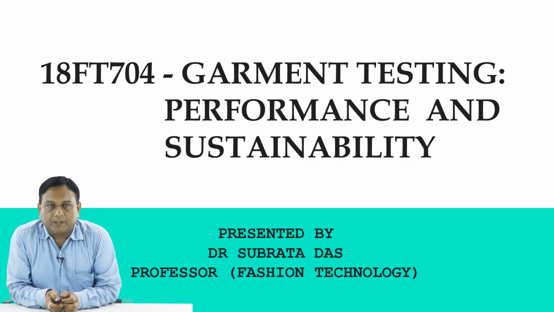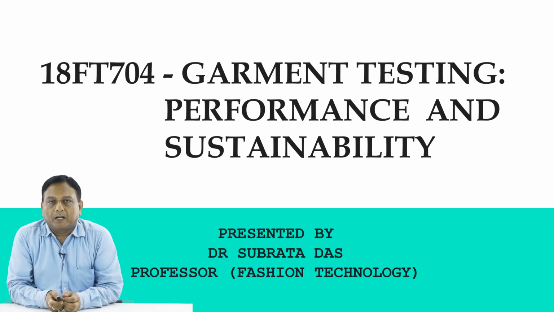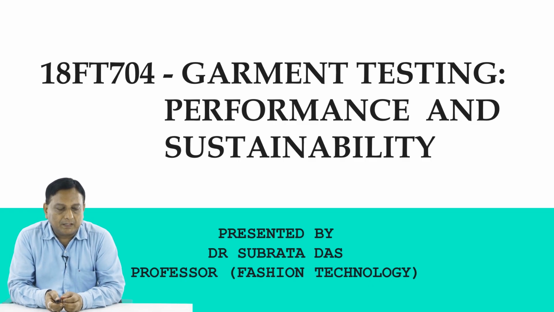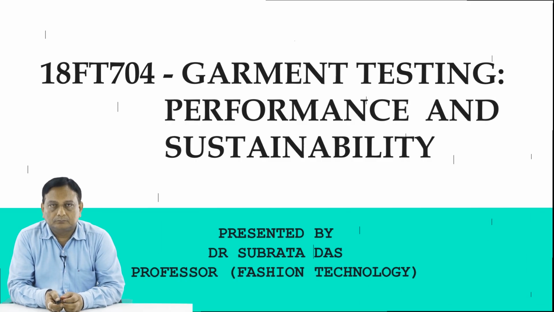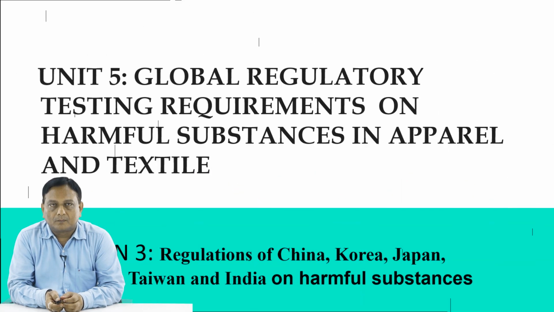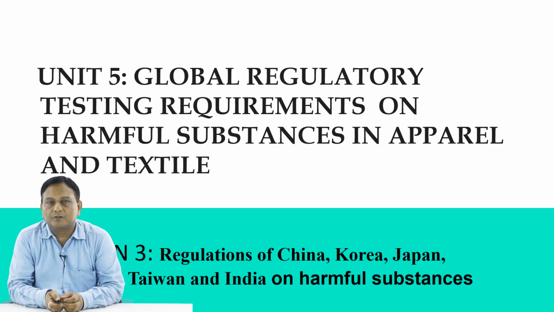So today we will talk about 18 FT 704 and we will talk about garment testing, performance and sustainability. In Unit 5, we have already covered the global regulatory testing requirements on harmful substances in apparel and textiles. And in lesson 1, we have covered the regulation associated with US and its states. Lesson 2, we have covered OEKO-TEX, GOTS and also the REACH regulations for Europe.